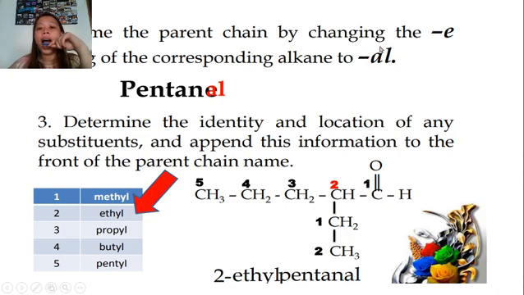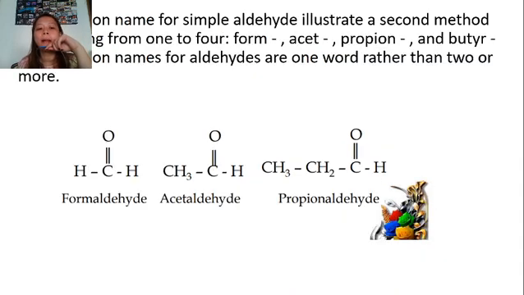Tanan nga aldehydes. So, determine the identity and location of any substituents and append this information to front of the parent chain name. So, I have the example, 2-ethyl pentanal. Pentanal, 5. Then, sa ikaduwa naton nga carbon, nag-attach si ethyl. So, ethyl pentanal. 2-ethyl pentanal.